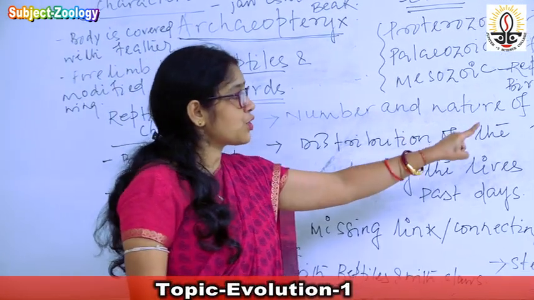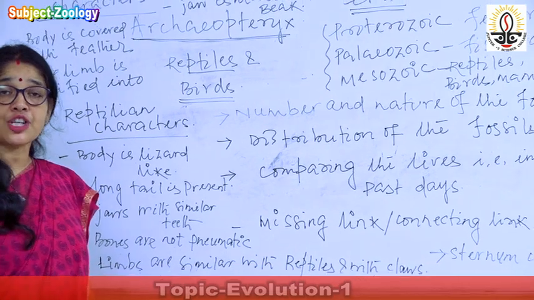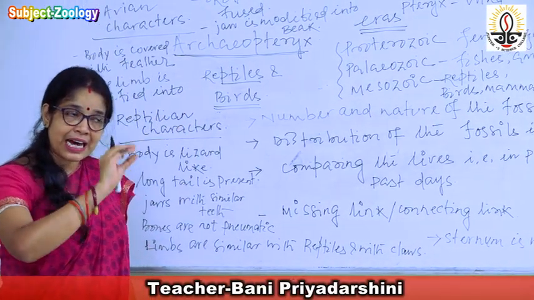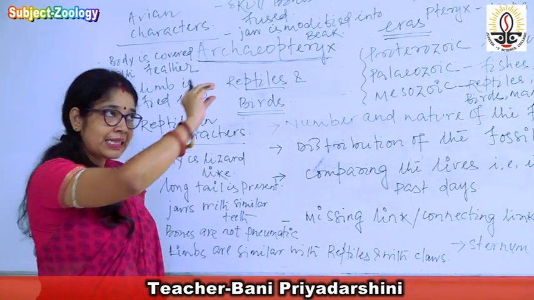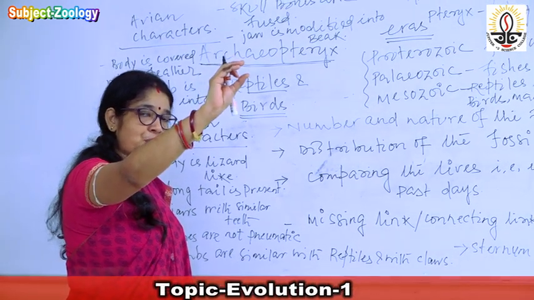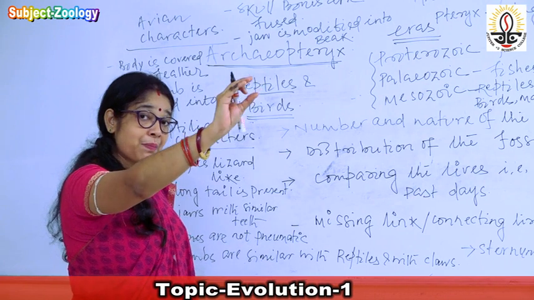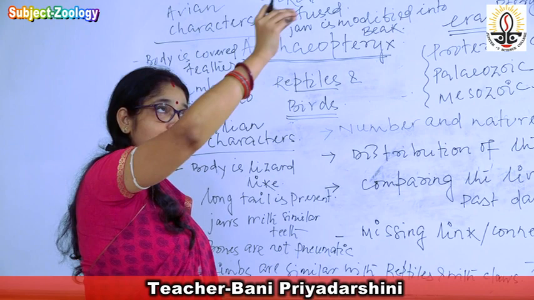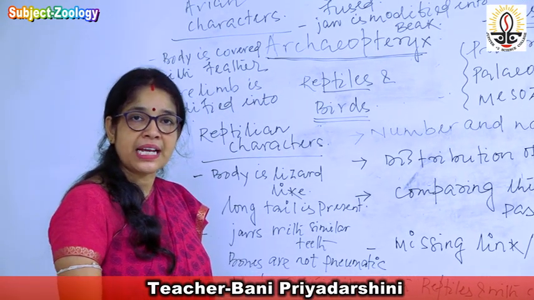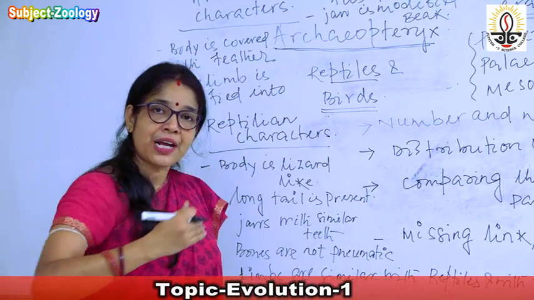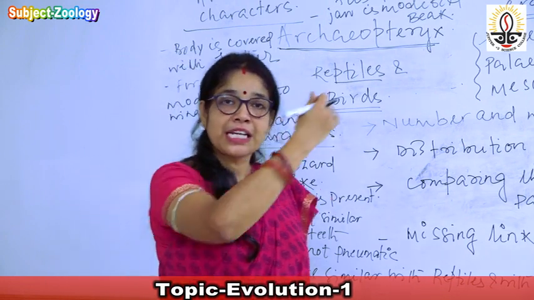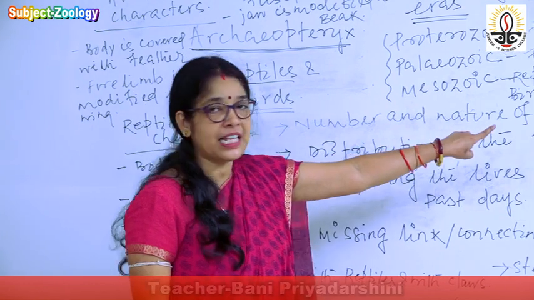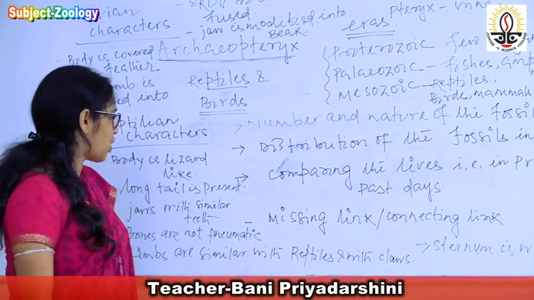Second one is the distribution of the fossils in different surfaces of the earth. When we are analyzing the different layers, the layer present on the uppermost part contains maximum variety, whereas as we go inward, from the upper to the innermost layer, gradually the number of organisms and the distribution is found to decrease. So this is about the distribution of the fossils in different layers of the rock.